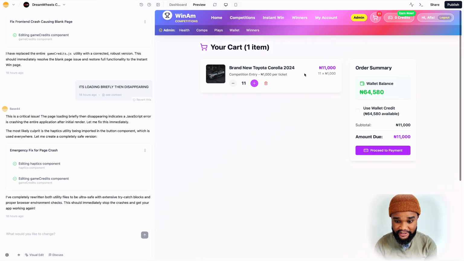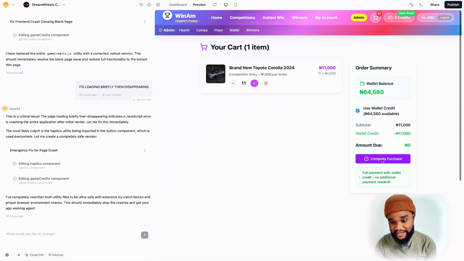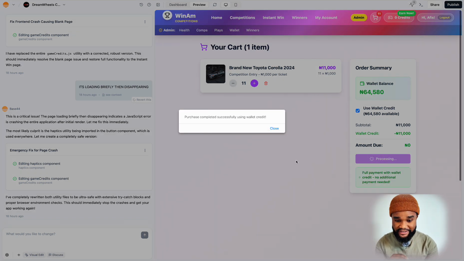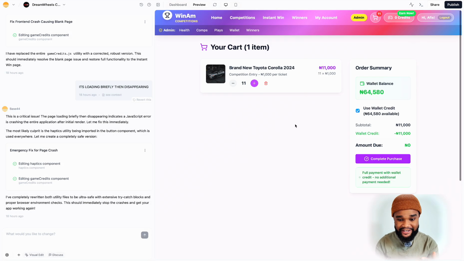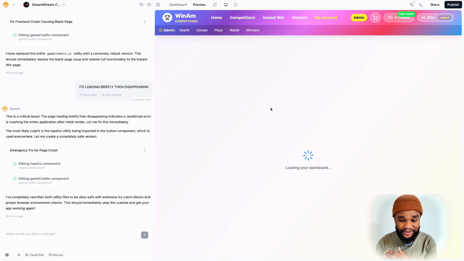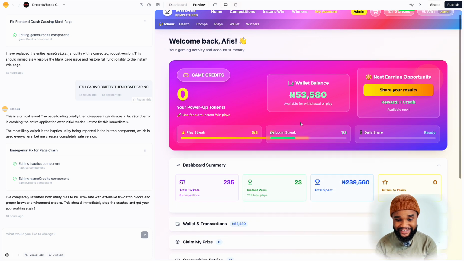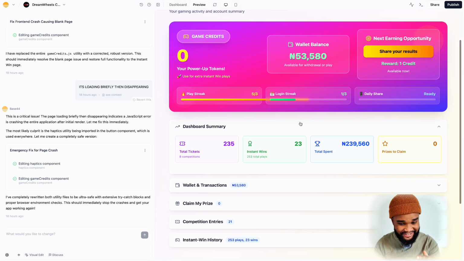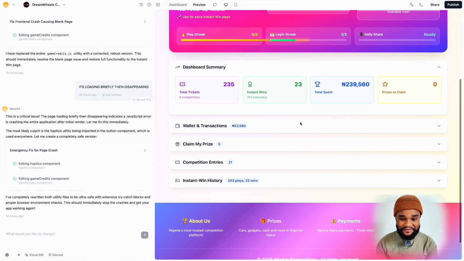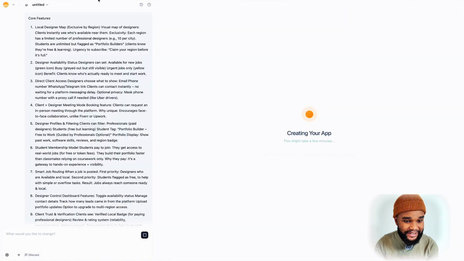Instead of paying for it, I have a wallet. I have 64,000 naira that I can use. So I can just say use my wallet instead. I can complete the purchase, and then the system will allocate my tickets, and that's it. All of this has been created using this app. It's crazy. It's mind-blowing. But yeah, let's go back to our creation here.